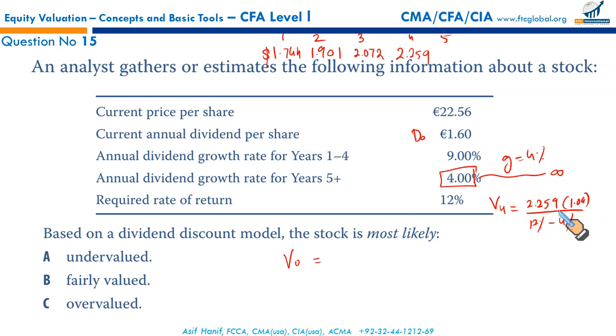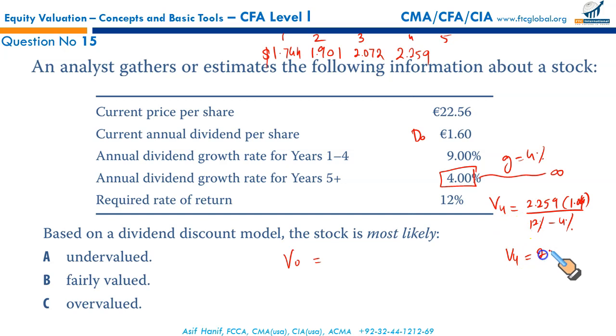It should give us 2.259 multiplied by 1.04. Gentlemen, this is 4. Please remember it is 4, not 9. Divided by 12% minus 4.